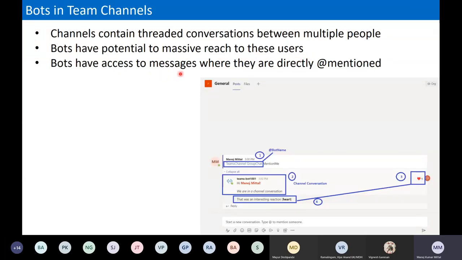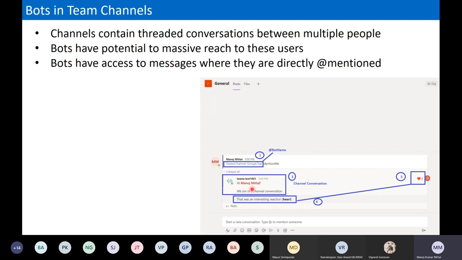To invoke the bot in a particular team channel, we need to use the @mention with the ID, which is nothing but our bot name. If you see here, I just mentioned the bot name and typed "mention me" as random text. Then the bot responded. This is the journal channel, and in the posts section I typed it here and it received the message.